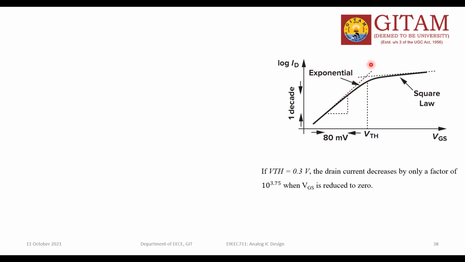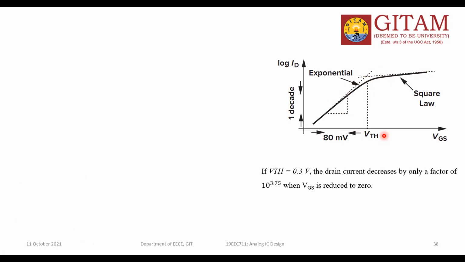Exponential line. Okay. And this is the square law line. These two are joining at this point. And the corresponding voltage you can define as the threshold voltage of the particular device. So the definition of the threshold voltage is changed because of subthreshold conduction consideration.